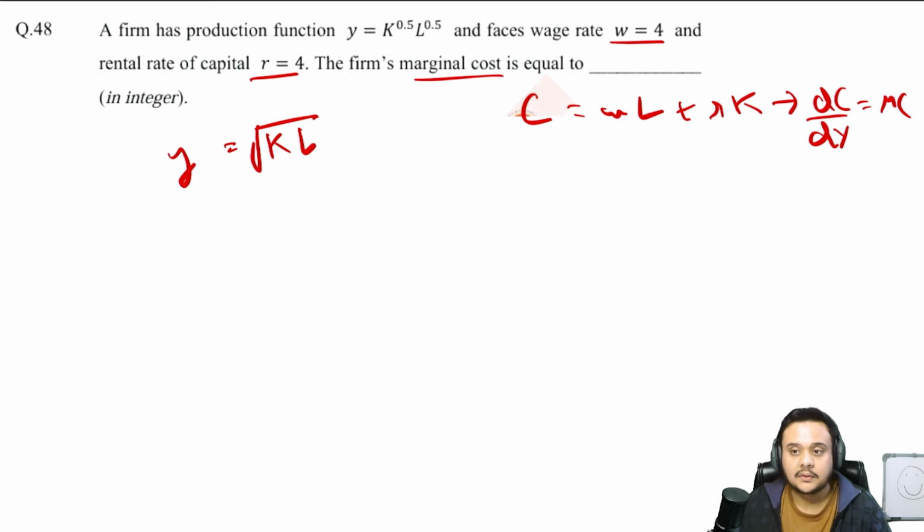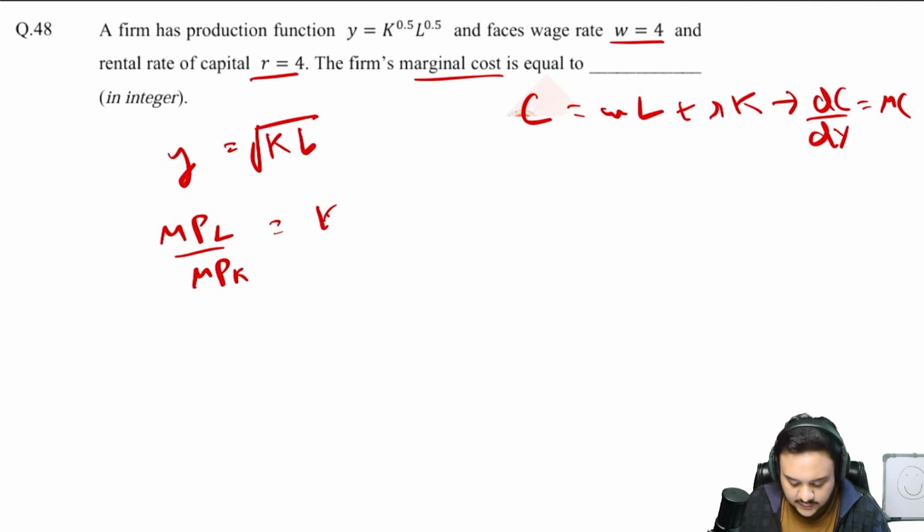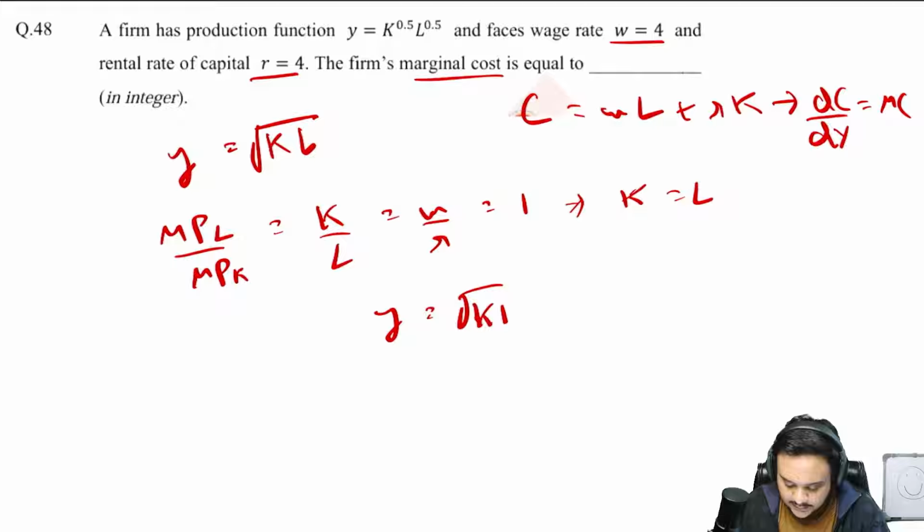So let's start. We know that MRTS is equal to W by R. So just find MPL and MPK. MPL upon MPK in this case is, when you solve it, it will look like K by L, which is equal to W by R, which is equal to 4 by 1. So K is equal to L. So y is equal to under root KL is equal to just K square or L square is equal to K.